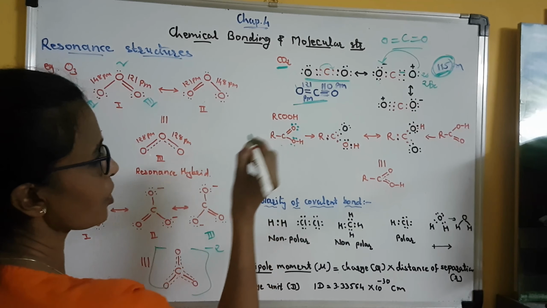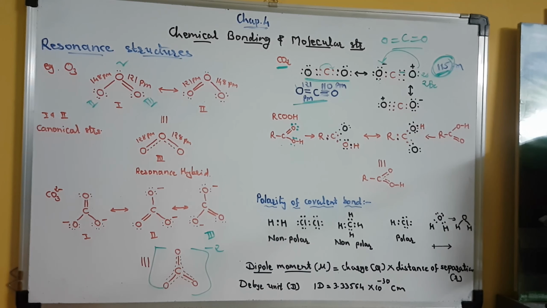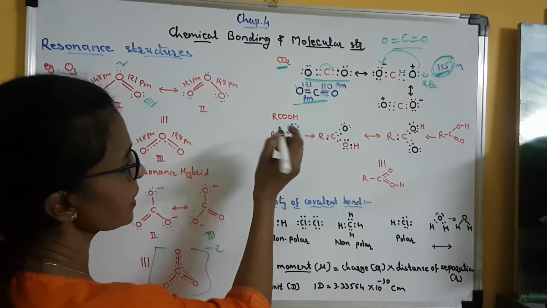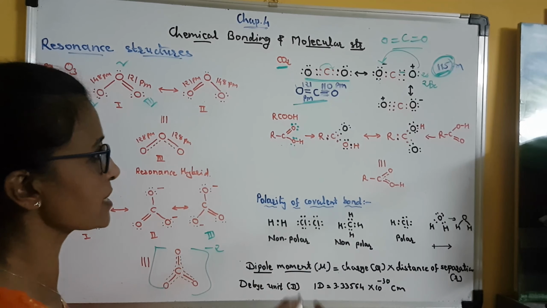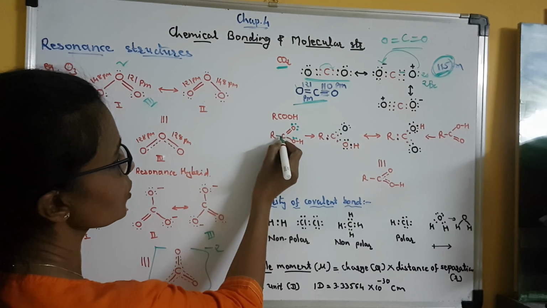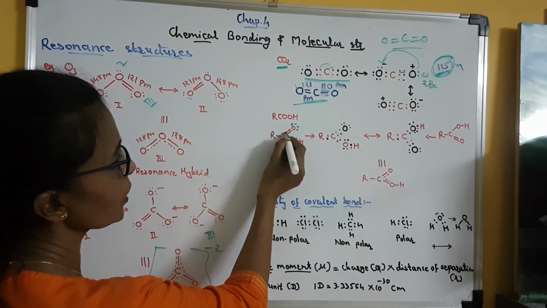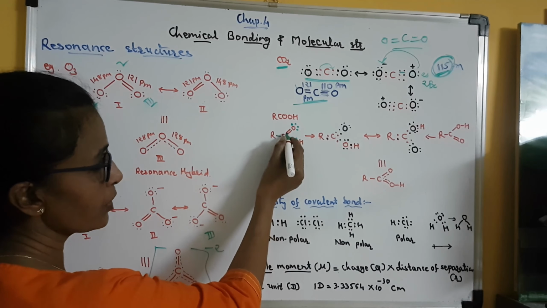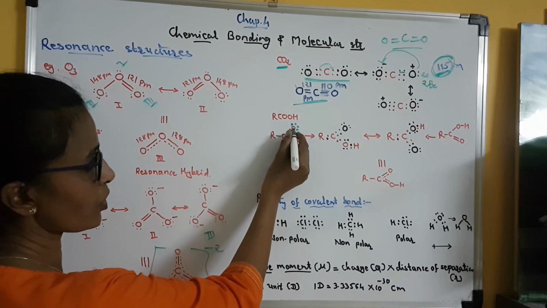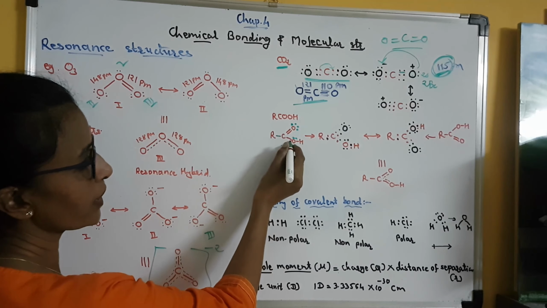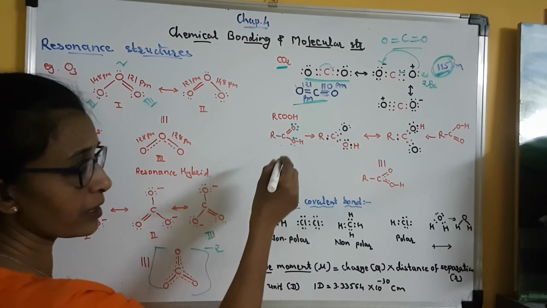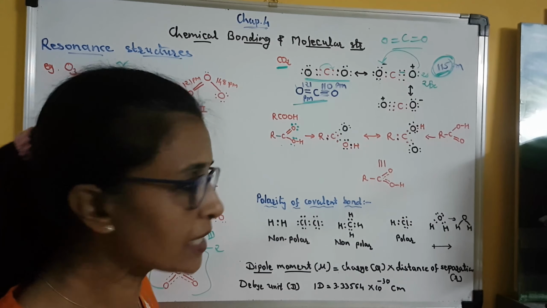Now carbon has 4 unpaired valence electrons. One it has utilized in bond formation with the alkyl group, another 2 it has utilized to form a double bond with this oxygen atom, and the 4th one it has utilized with the other oxygen atom to form a covalent single bond.